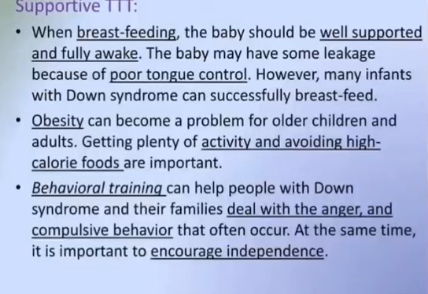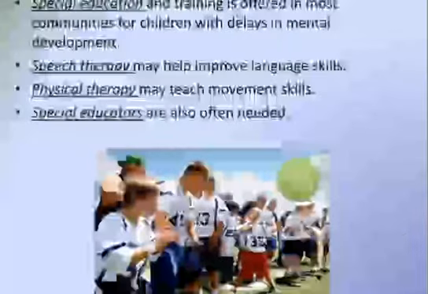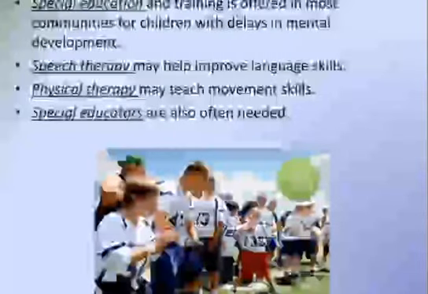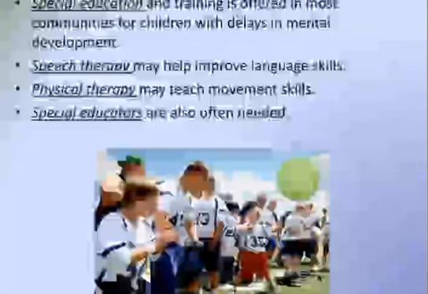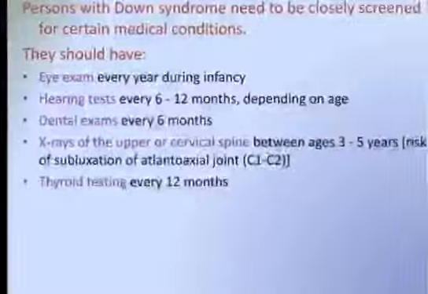Obesity can become a problem for older children and adults. Getting plenty of activity and avoiding high calorie food are important. Behavioral training can help people with Down syndrome and their families deal with the anger and the compulsive behavior that often occur. At the same time, it is important to encourage independence. Special education and training is offered in most communities for children with delays in their mental development. Speech therapy may also improve language skills. Physical therapy may teach movement skills. Special educators are also often needed.